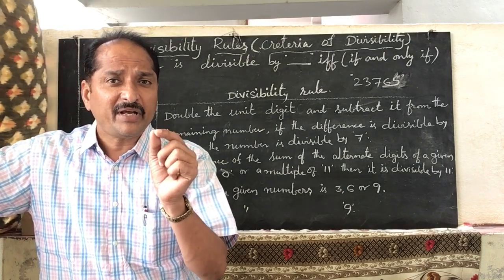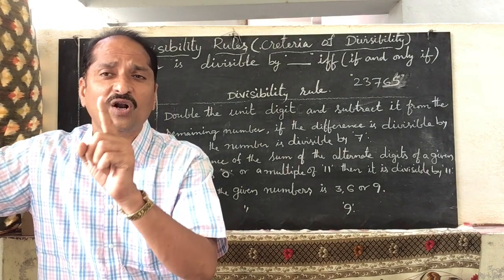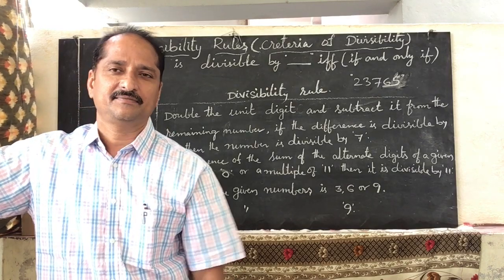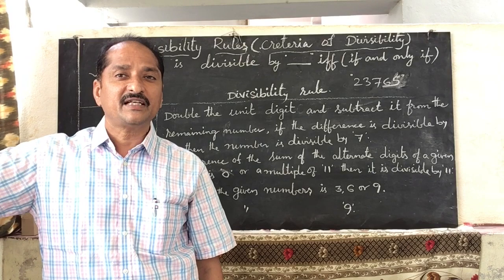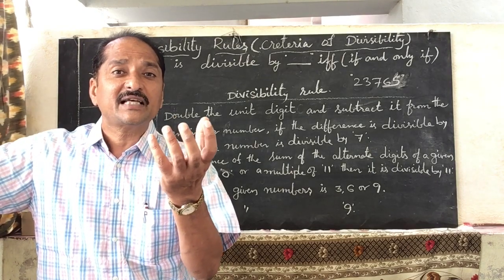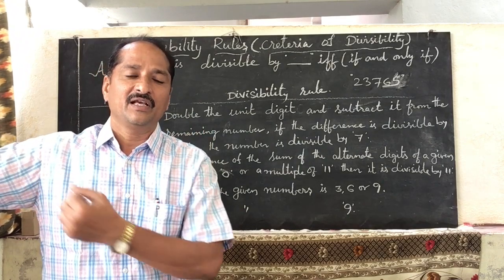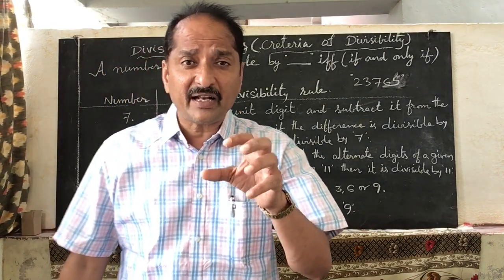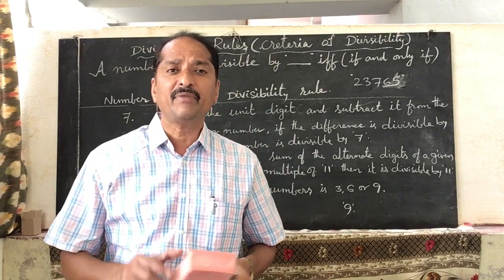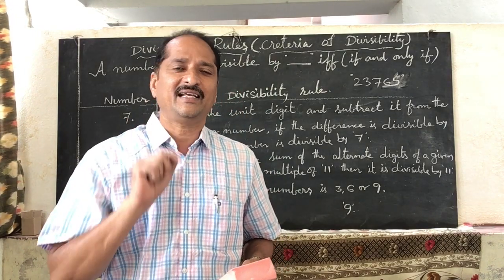And then if the sum is 3, 6 or 9, then that number is divisible by 3. So for the divisibility of 3 and 9, we should find the sum of the digits of a given number. If the sum is 3, 6 or 9, then that number is divisible by 3.